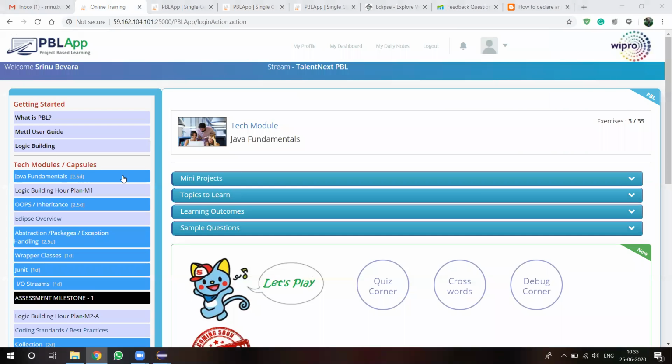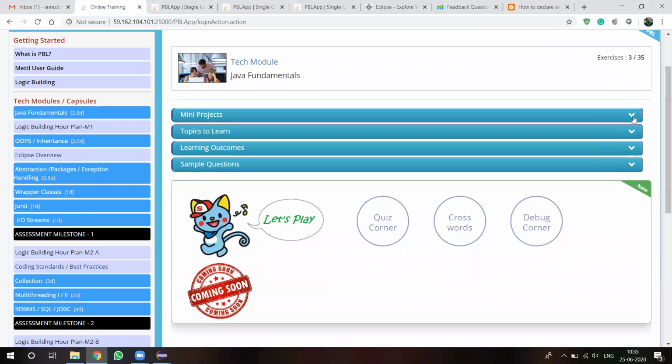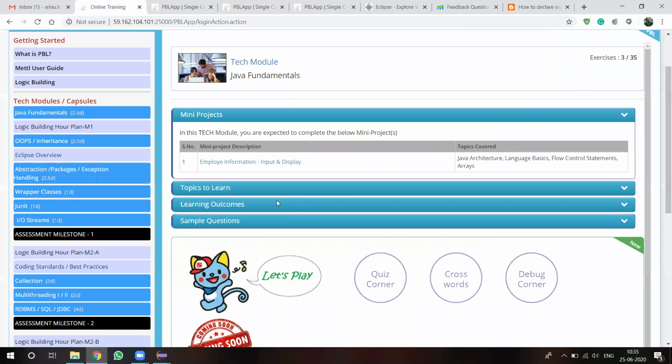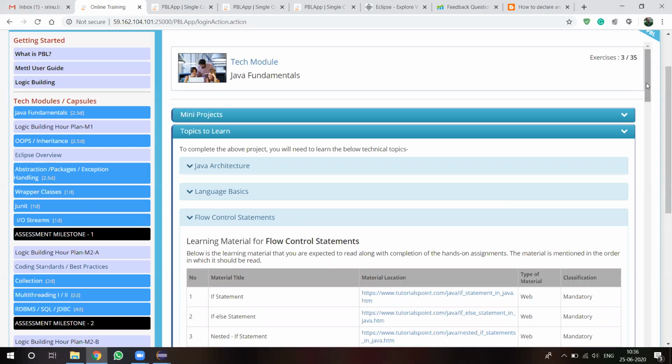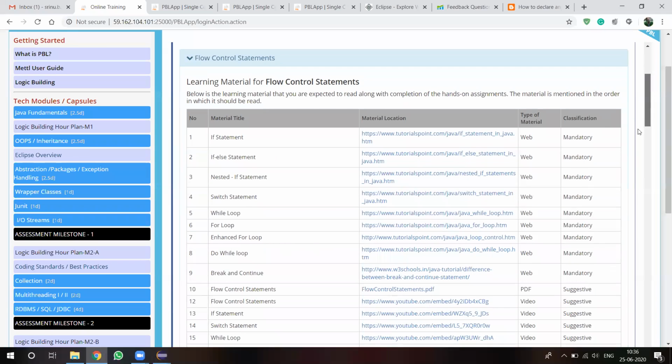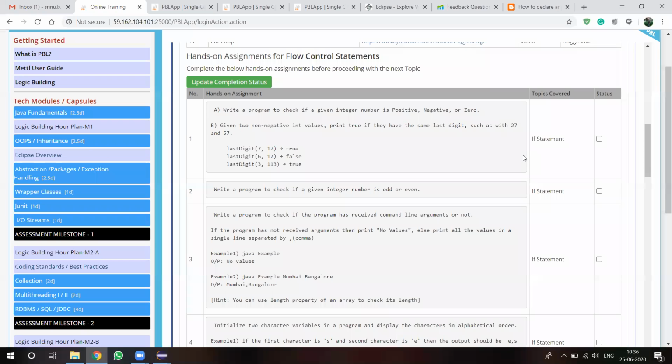Once you click on Java fundamentals, the mini project comes up. So this is the project. Now I am opening the topics to learn: Java architecture, Java basics and flow control statements. Whenever you open each individual topic, you will observe there are some assignments. We have to do these assignments.